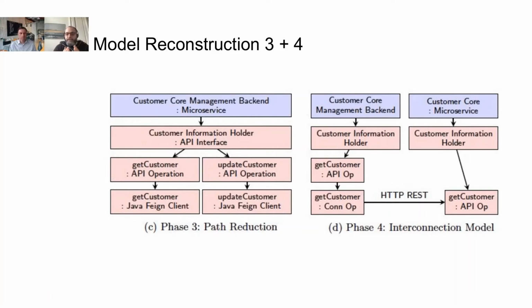And the fourth phase finally is relatively simple. Now we do the interconnections between the services. This can be done since our detectors have identified the endpoint addresses, for example, or the target addresses that are called, so we can map the APIs to the connection operations.